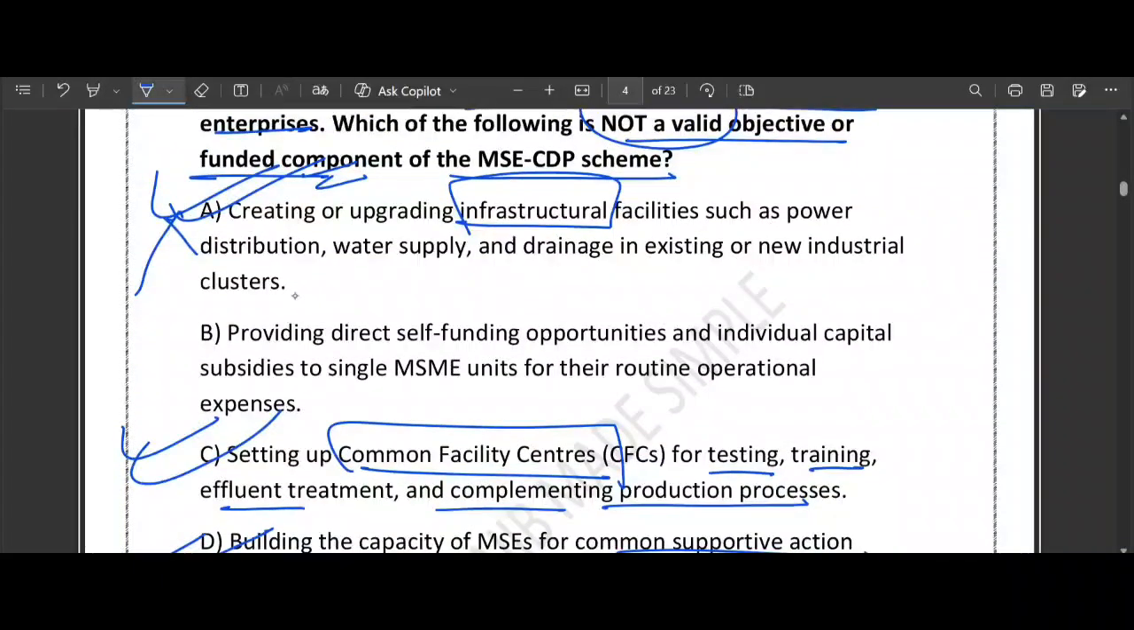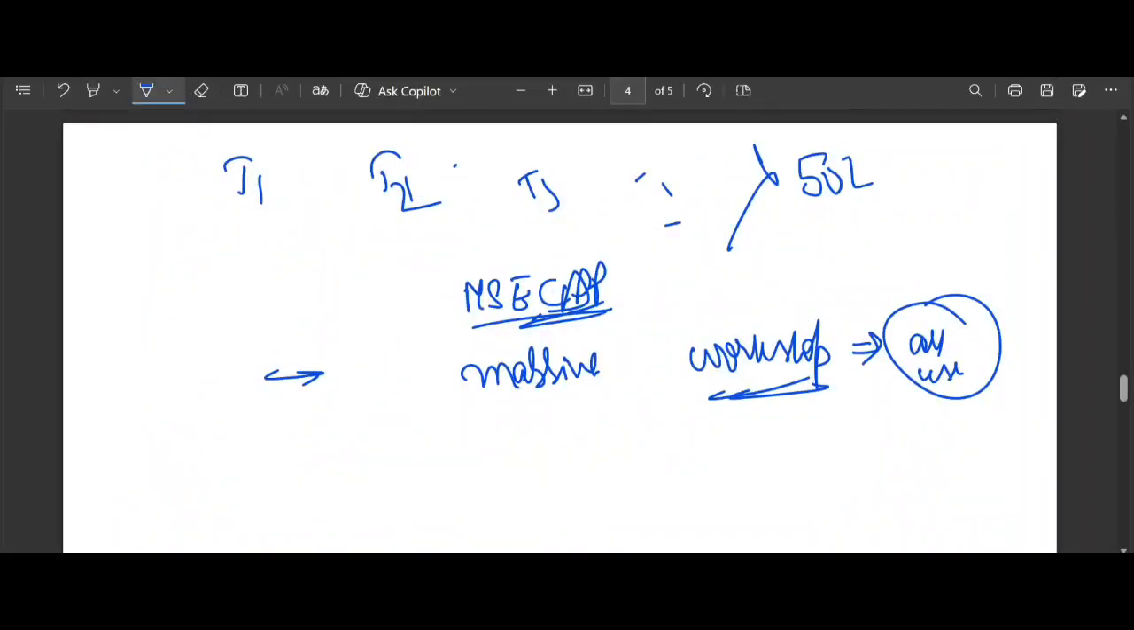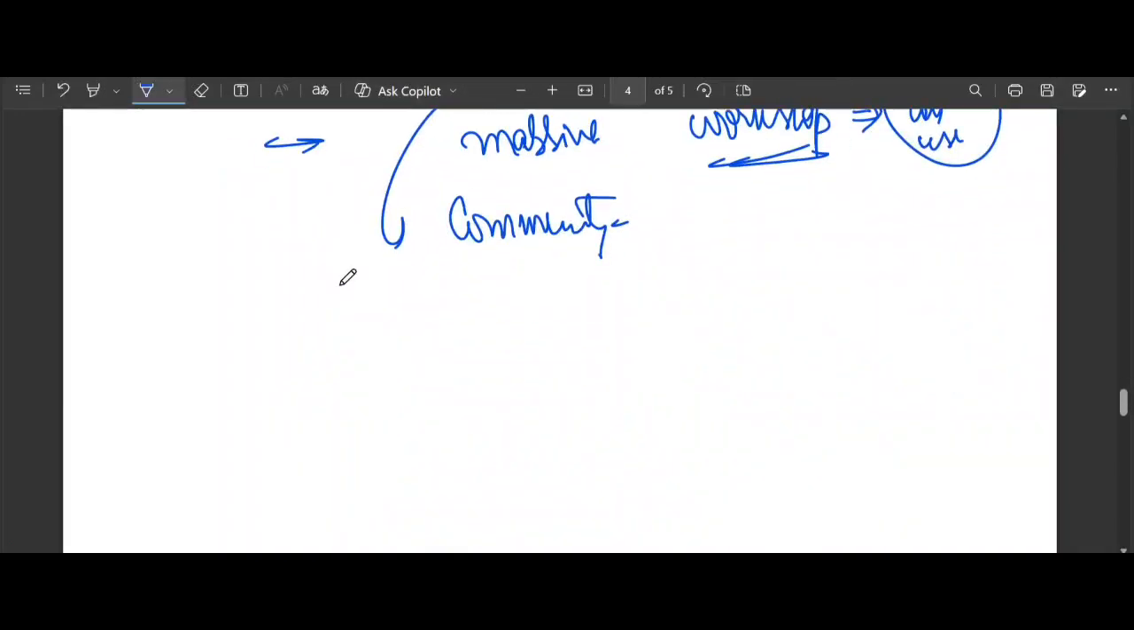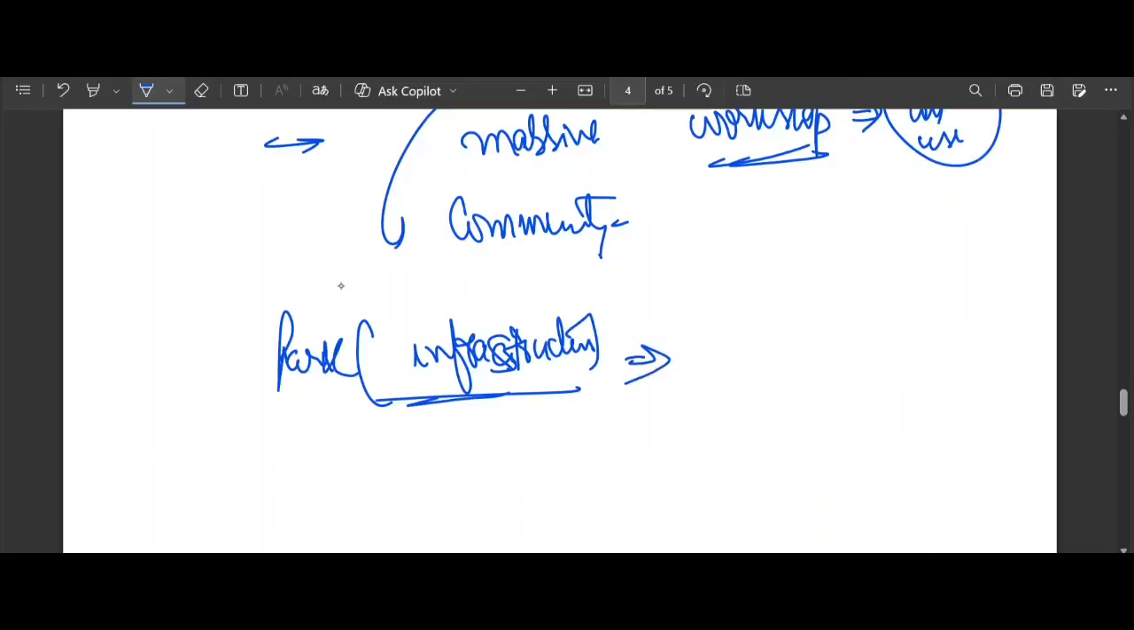B says providing direct self-funding opportunity, individual capital subsidy. No, that's wrong. Think about it. This MSE CDP is a community scheme, not a personal one. Think of it like a public park. The government built the park, so this park is a kind of infrastructure built by the government, with benches and swings put in.